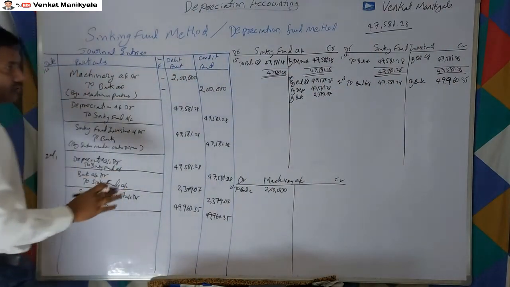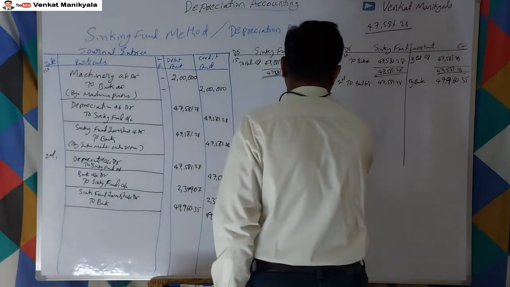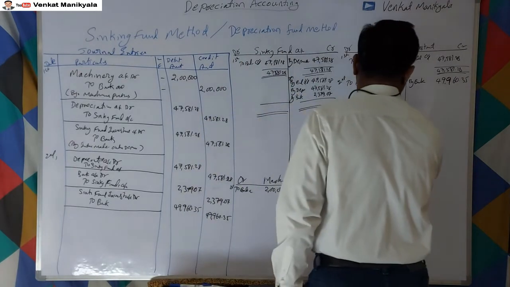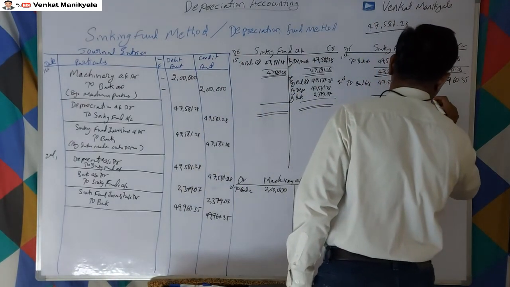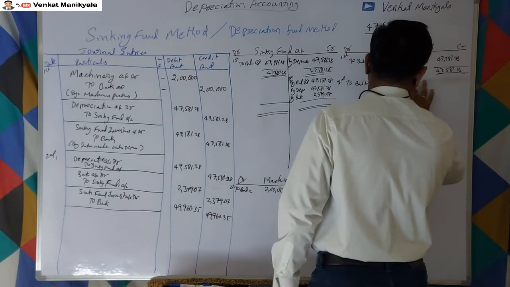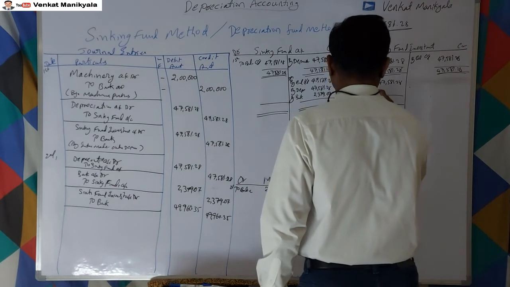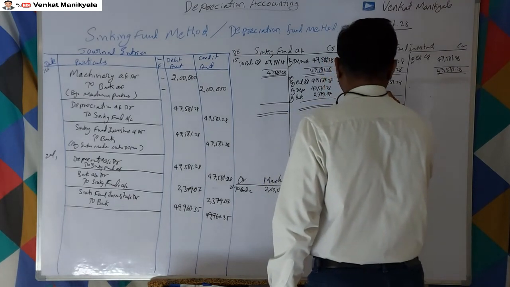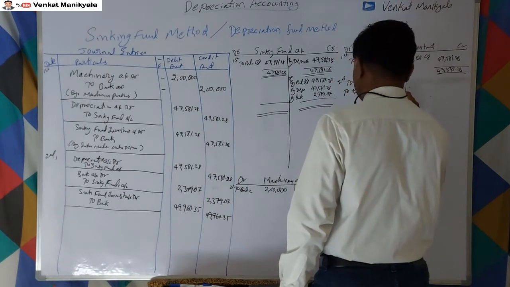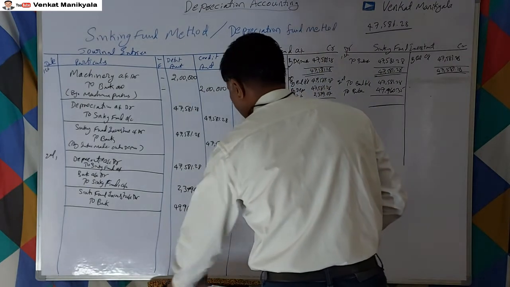So second year is over. Second year we have to balance it. 49,960.35. So total how much?